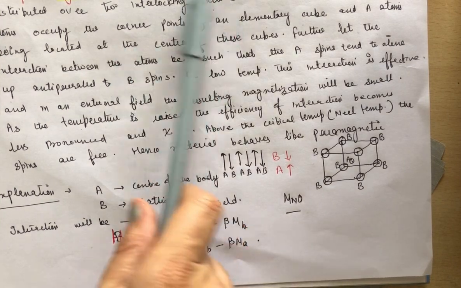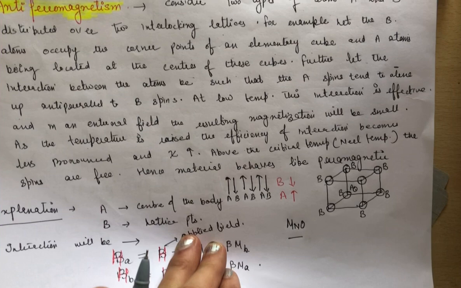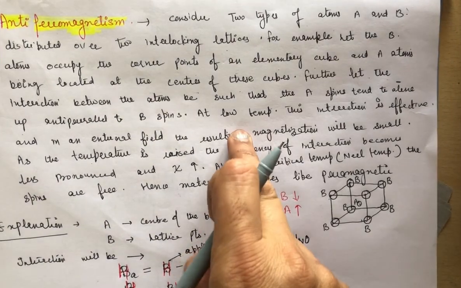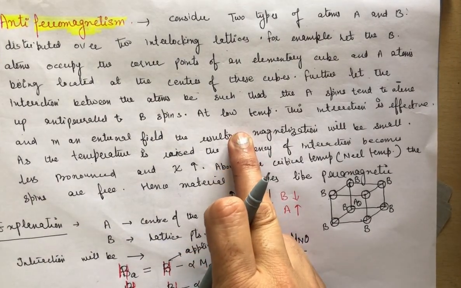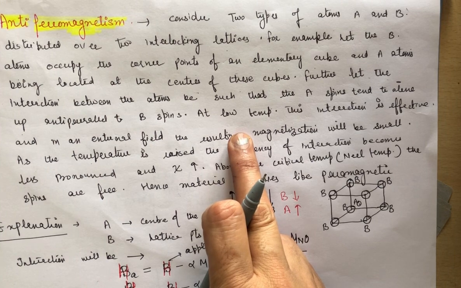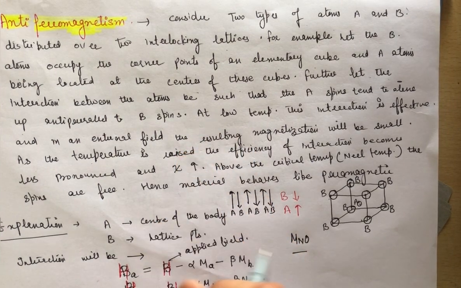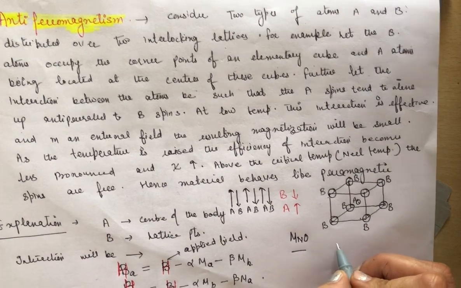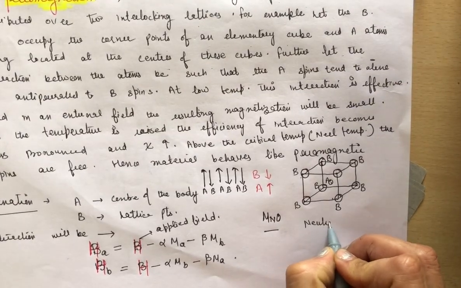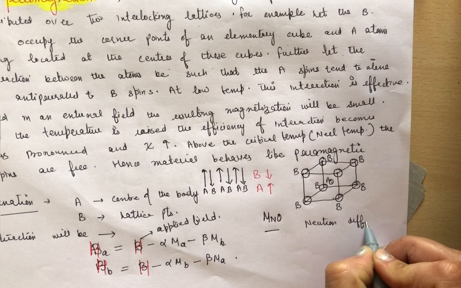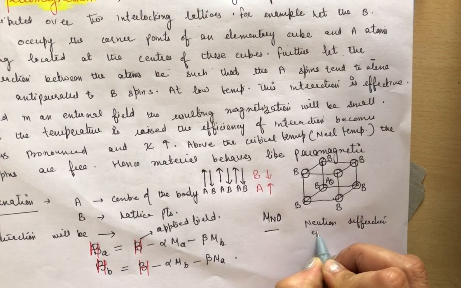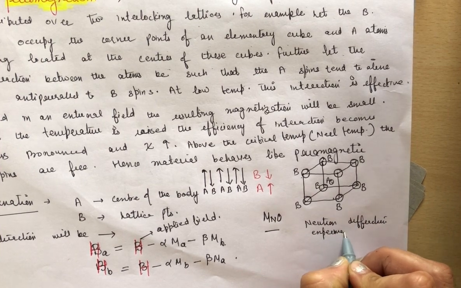What is the evidence of the existence of antiferromagnetism? The main experiment done by scientists is the neutron diffraction experiment. What is that experiment?